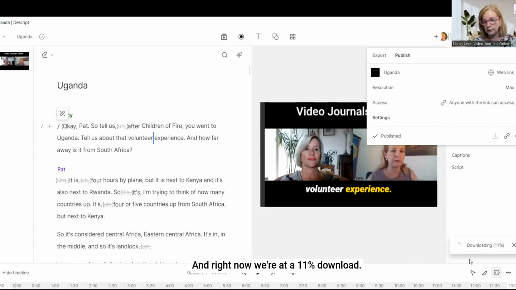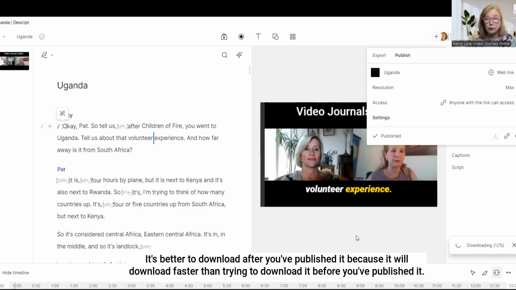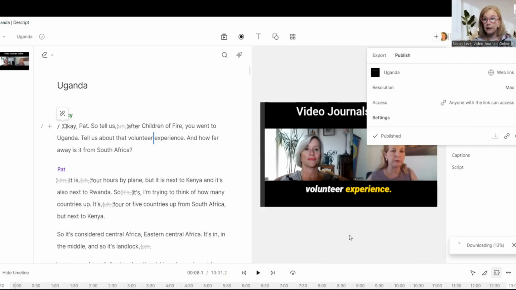And right now we're at a 11% download. It's better to download after you've published it because it will download faster than trying to download it before you've published it. And I hope you found that helpful.